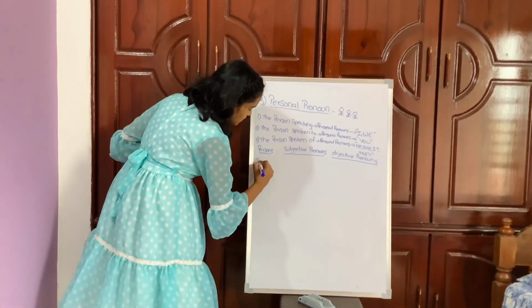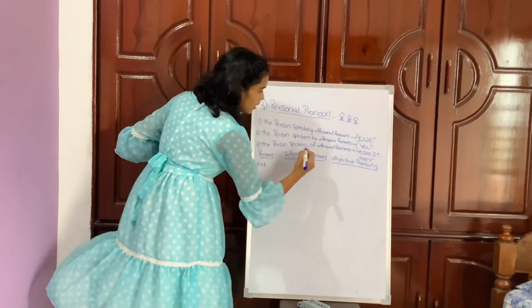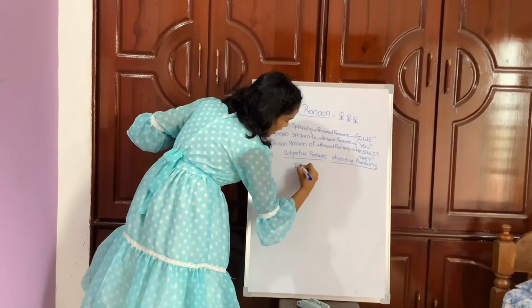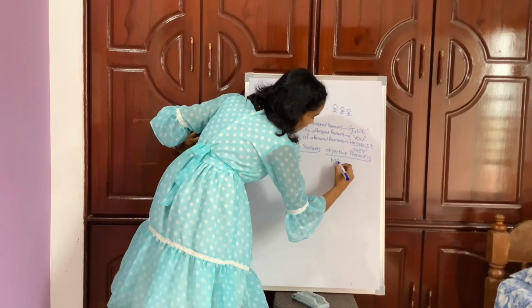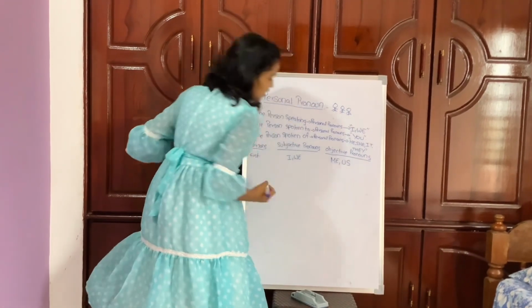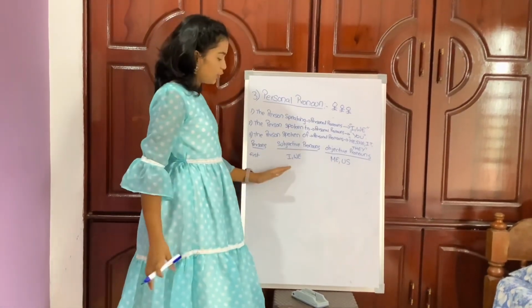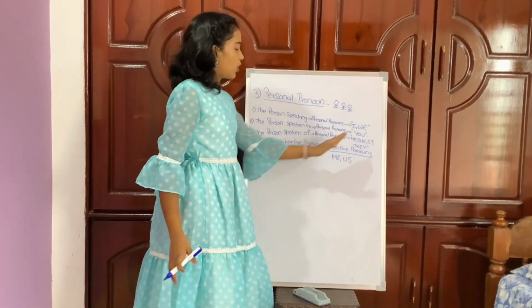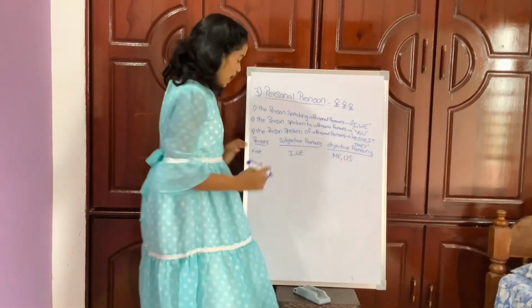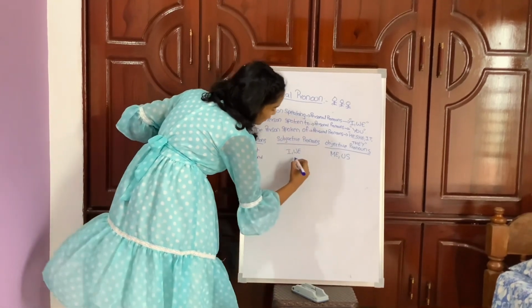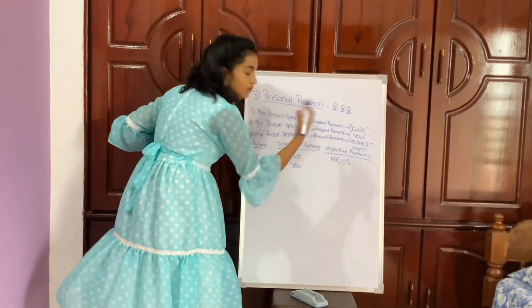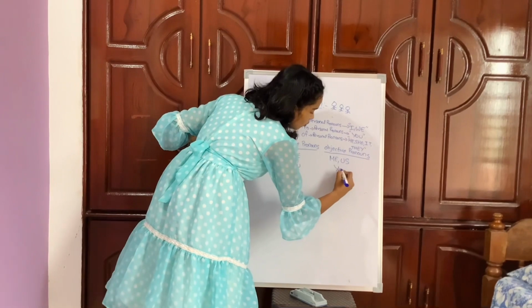For the first person, the subjective pronouns are I and we, and the objective pronouns are me and us. For the second person, the subjective pronoun is you, and the objective pronoun is also you.